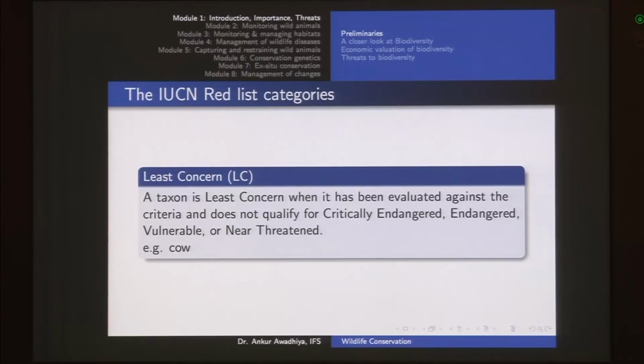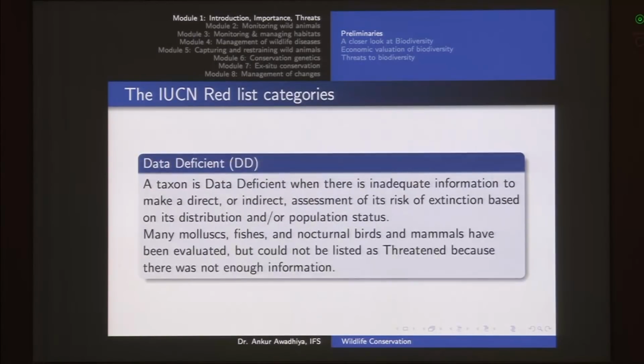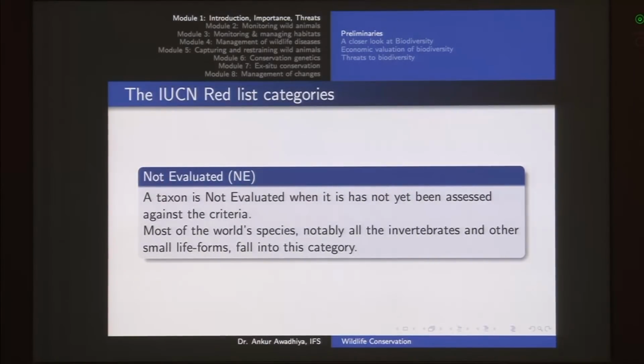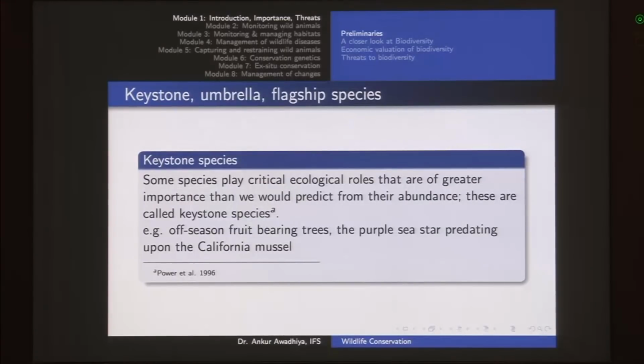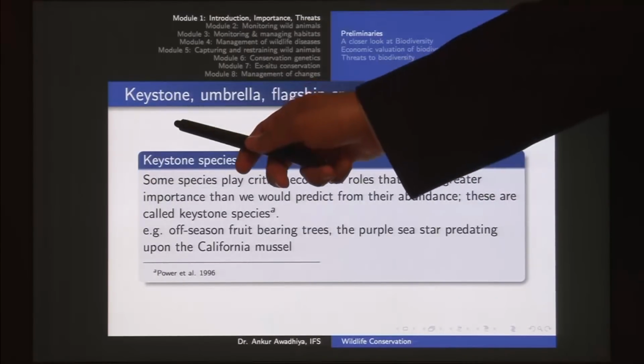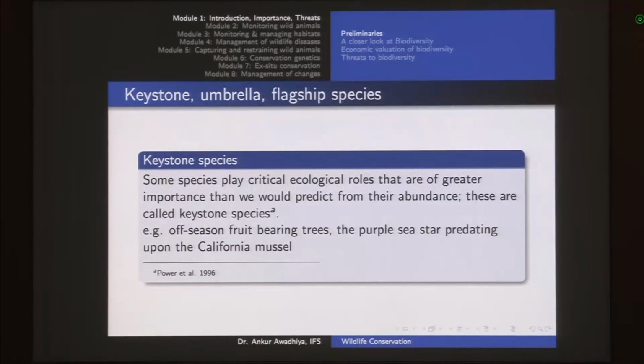Then there are domesticated animals like cows, dogs, cats, that are the least concerned animals. There are some animals for which we do not have enough data. There are some animals for which we have not done the evaluation. The next important concept was that of keystone species, umbrella species and flagship species. Now keystone species are those species that are extremely important for their habitat, and their importance is much greater than their numerical abundance. So the example is off-season fruit-bearing trees such as the ficus tree.